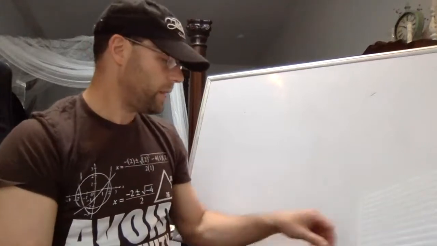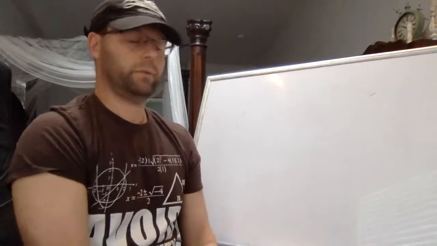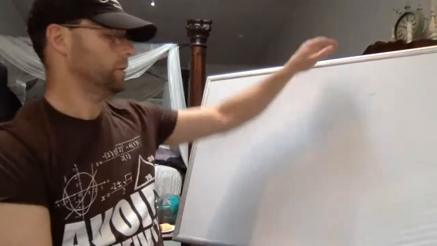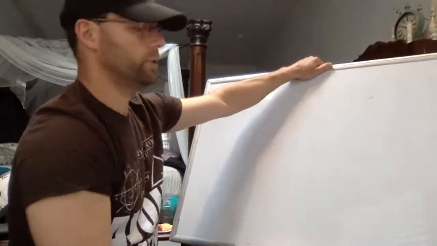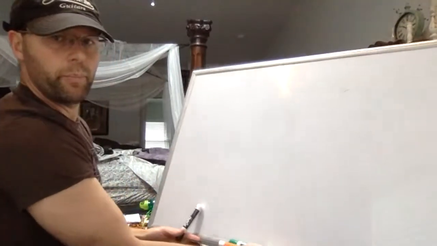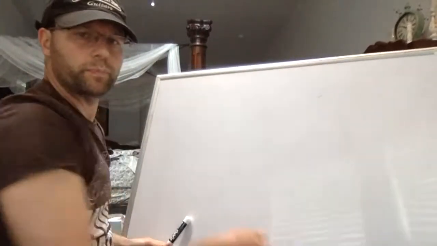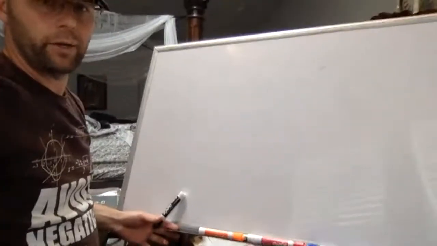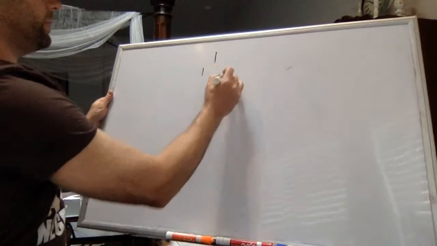And the reason I bring that up is that we're going to be talking about the binomial theorem. And the binomial theorem starts out with or is related to Pascal's triangle. If you've not seen Pascal's triangle, I'm going to show you Pascal's triangle. I got to get my whiteboard situated as well as possible. So Pascal's triangle looks something like this.